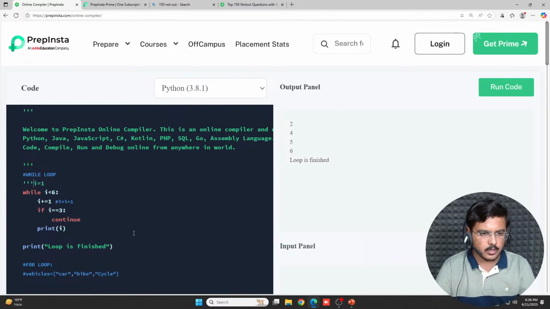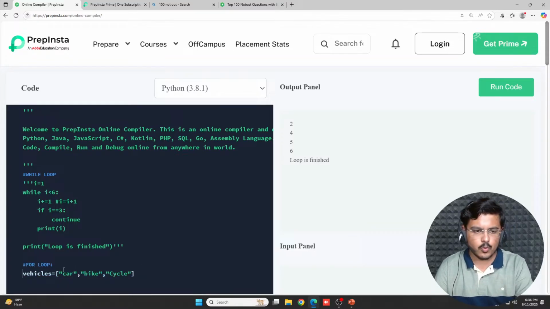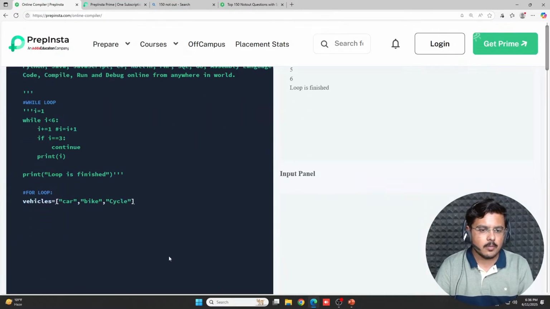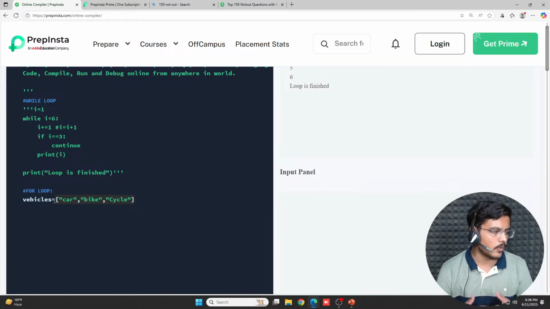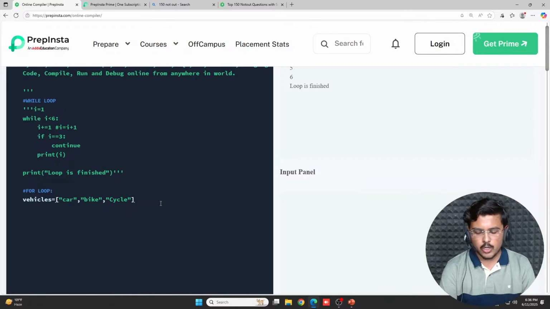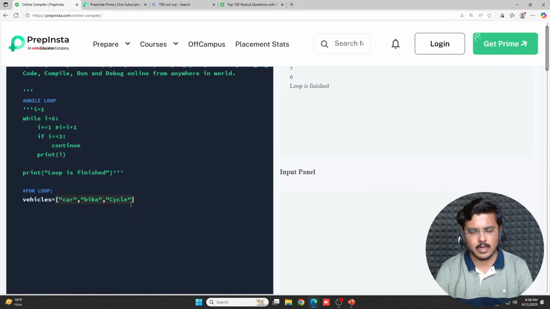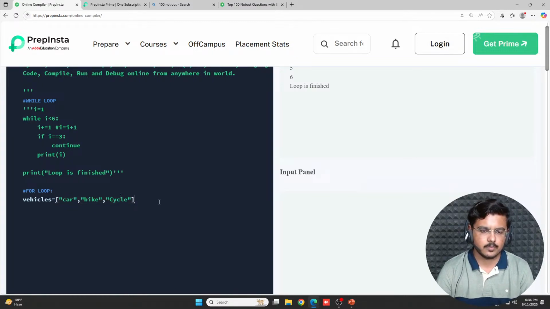So let's go ahead. This portion, vehicles, car, bike and cycle, is a list. Now what is a list? We'll understand tomorrow. Tomorrow is the class where we'll understand about data structures, about the list data structure and about tuples. But right now just remember, it is just like an array where you have values. So vehicles basically has these 3 values in it.